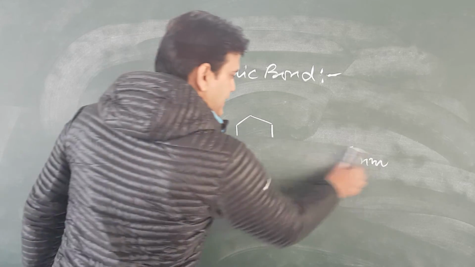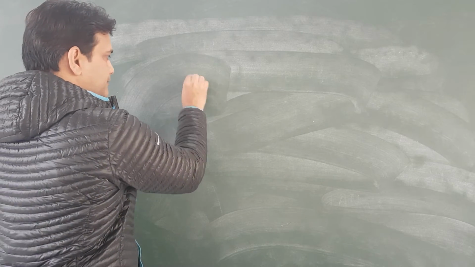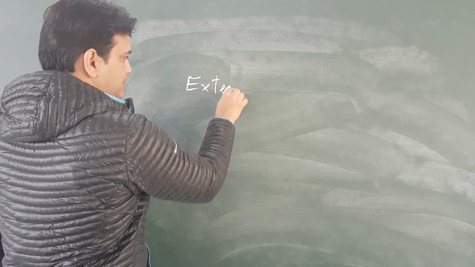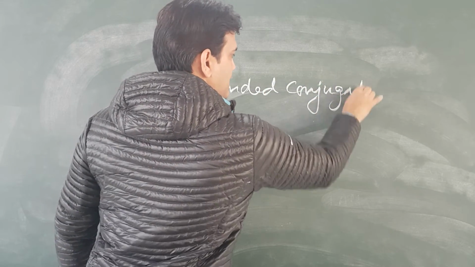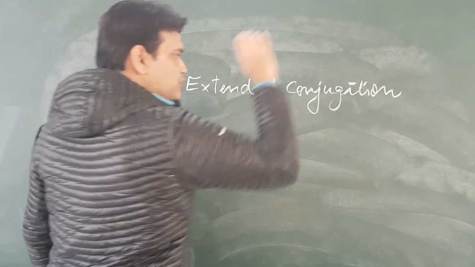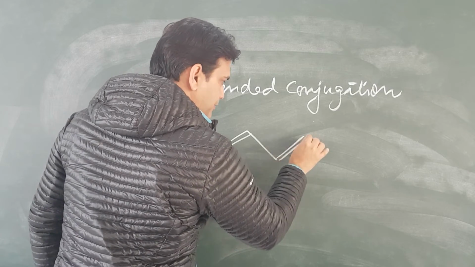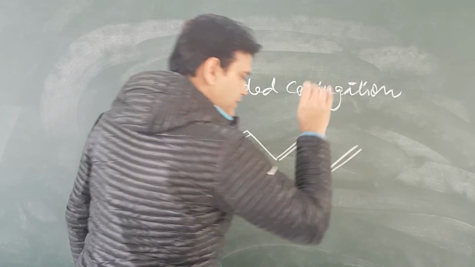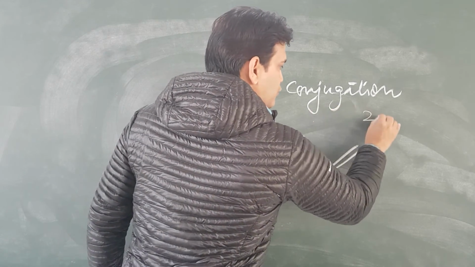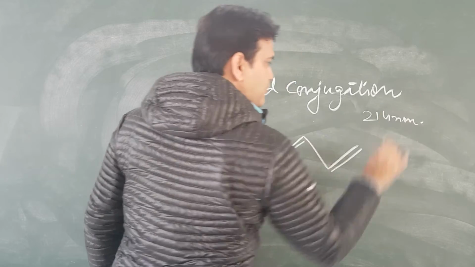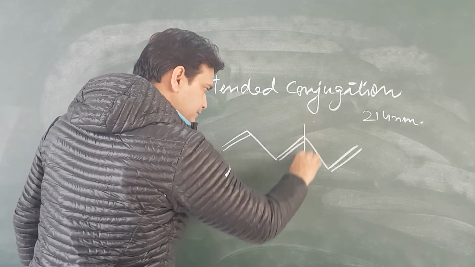But if we have extended conjugation, means double, single, double, single, double, the lambda maximum 240 nanometer is taken for this system, double, single, double.